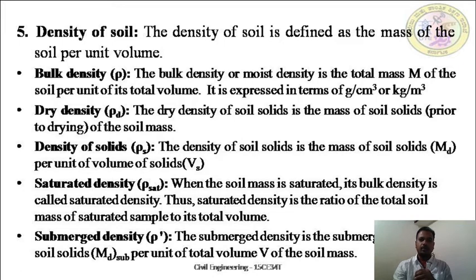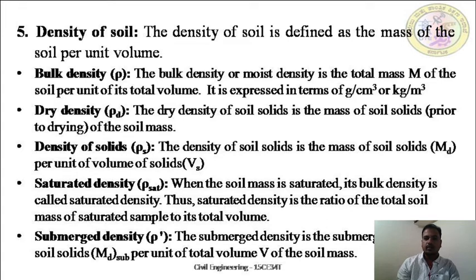Whereas density of solids is the mass of the soil solids per unit volume of the solids. I will give you the expressions on a separate page, so you can check them. Saturated density means when a soil mass is saturated, its bulk density is called saturated density.